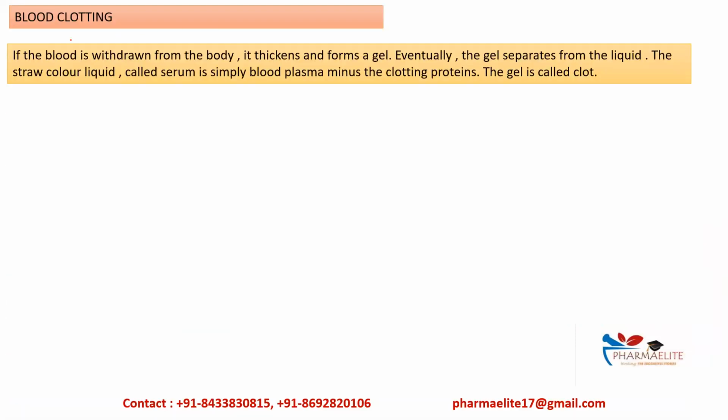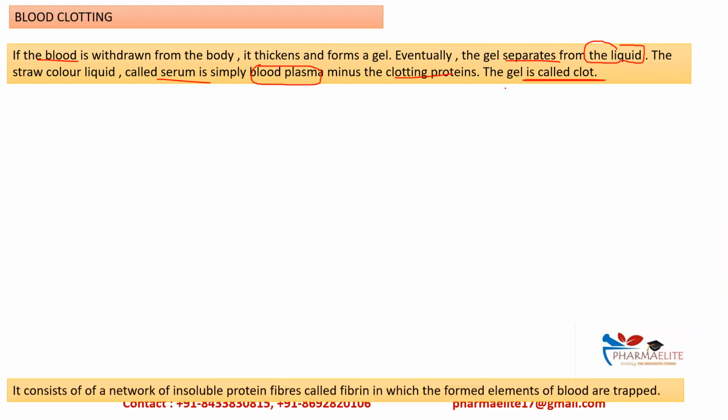Now blood clotting. If the blood is withdrawn from the body, it will thicken and form a gel. Eventually the gel separates from the liquid, and this straw-colored liquid, called serum, is simply the blood plasma minus the clotting proteins, and the gel is called the clot or the blood clot.